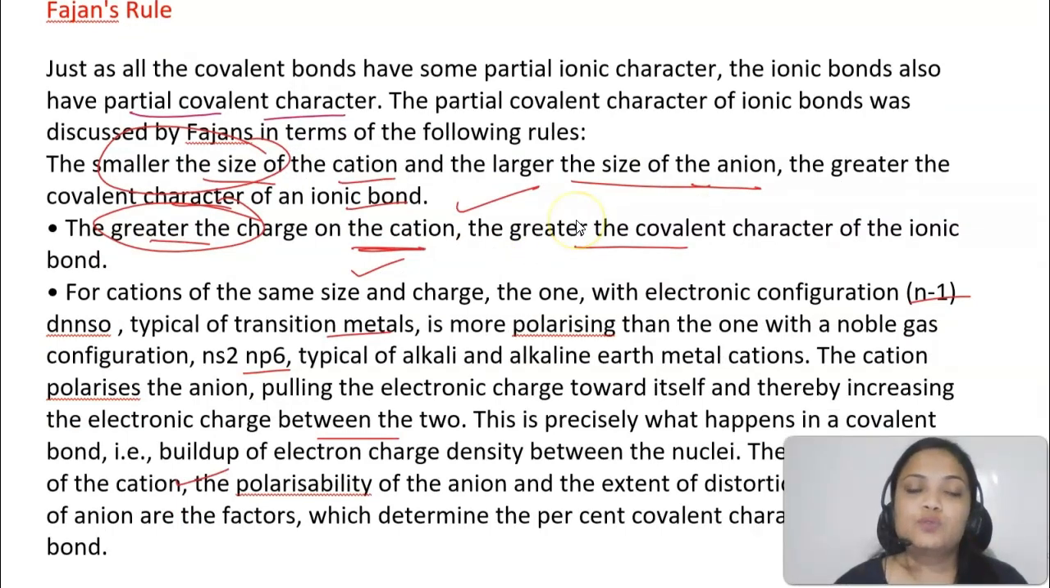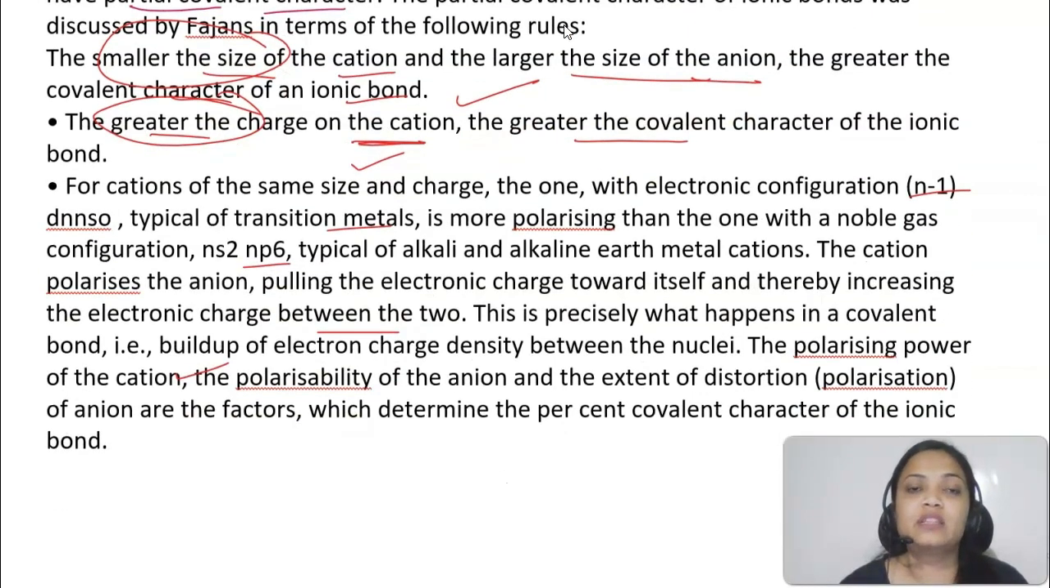Okay. So students, with that we have discussed many topics of this chapter, chemical bonding. So now after that we will be discussing the valence shell electron pair repulsion theory, molecular orbital theory and valence bond theory. But that we will be doing in the next session.